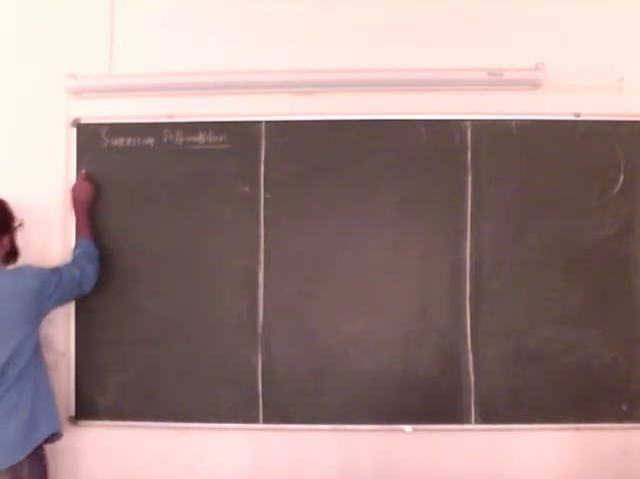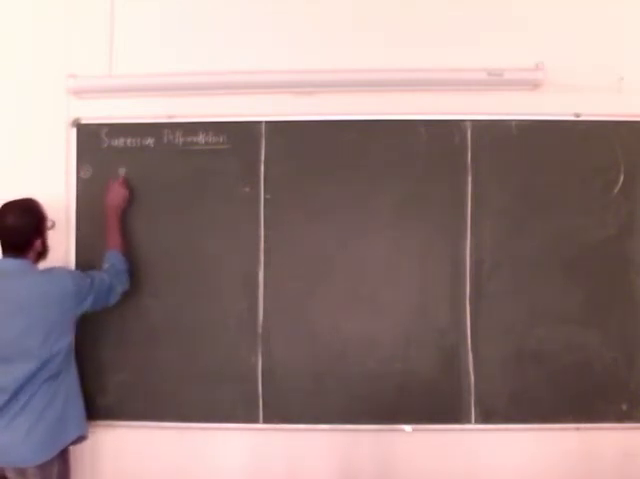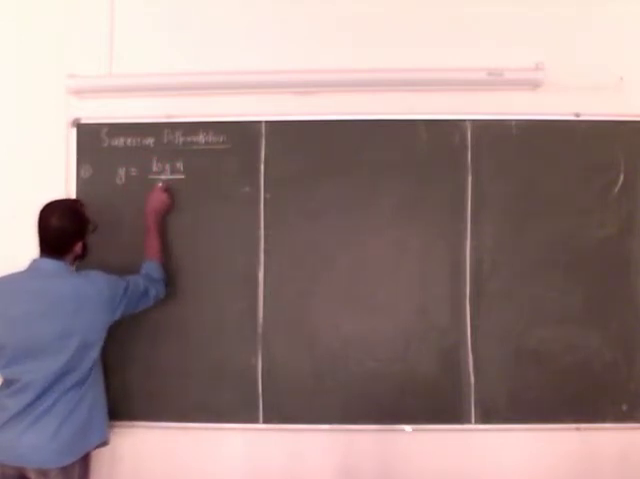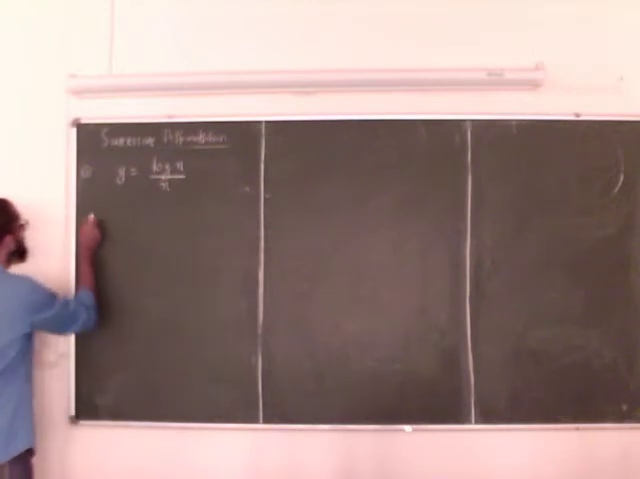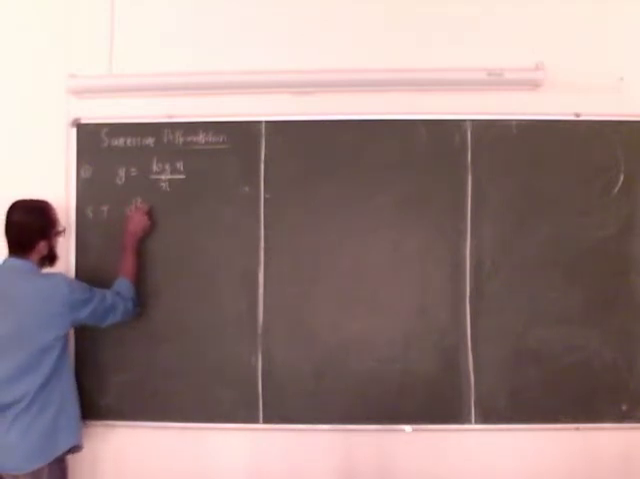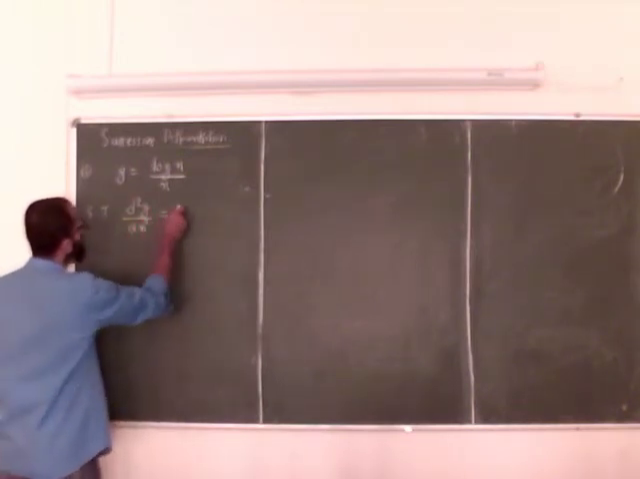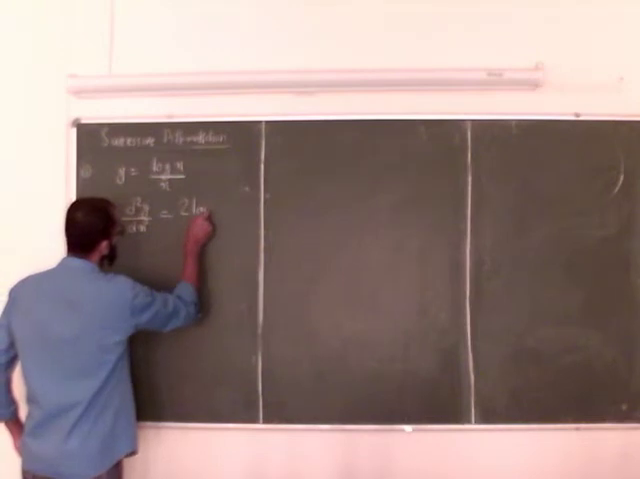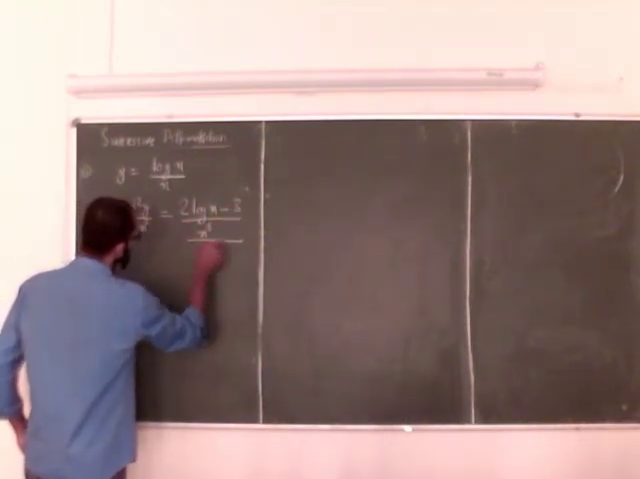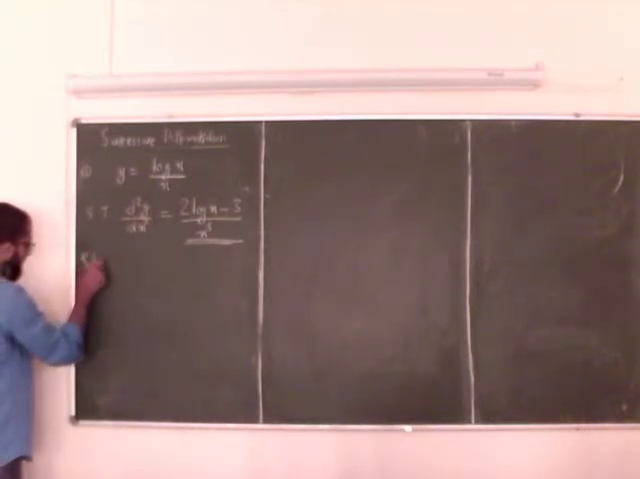So let us do one example. Example one: suppose y is equal to log x over x. Show that d square y over dx square is equal to 2 log x minus 3 over x cube. Let's go for the solution.